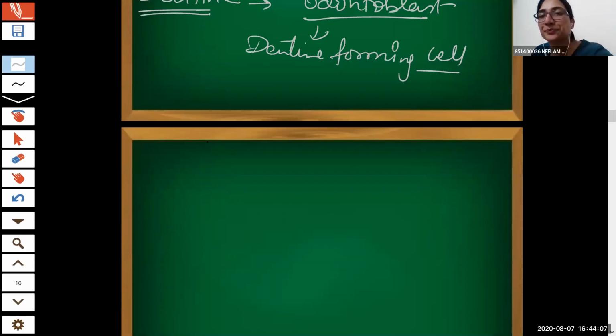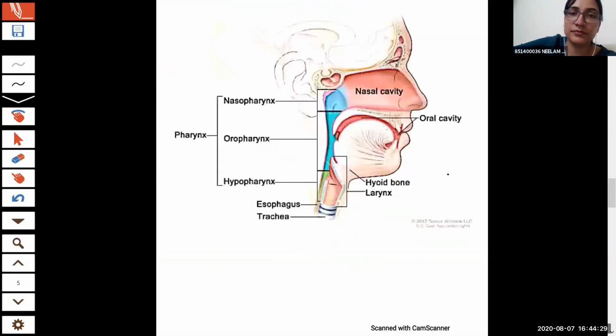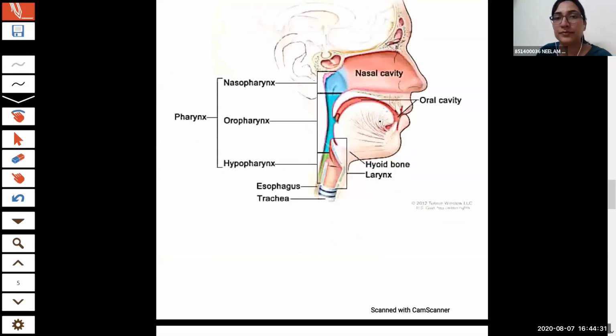Now what is the next part? Neck. We are talking about the digestive system, right? Pharynx. Okay, good. What is the pharynx, and where is it present? The common passage through the neck region. As you can see in the diagram, is it visible to all of you? Yes, ma'am.